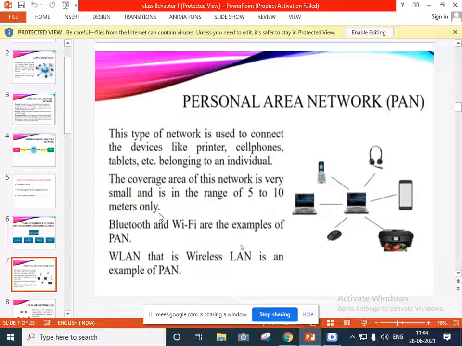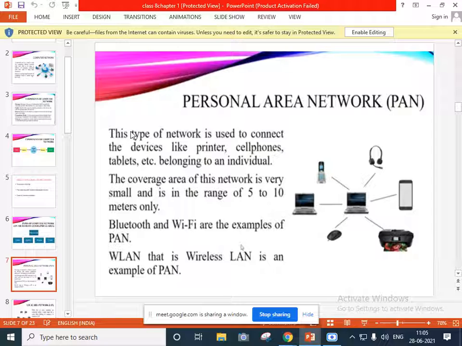What is the long form of Wi-Fi? Anyone knows? Okay, Wi-Fi is nothing but wireless fidelity. What is the meaning of wireless fidelity? Your mobile phone connects through another hotspot without a wire.